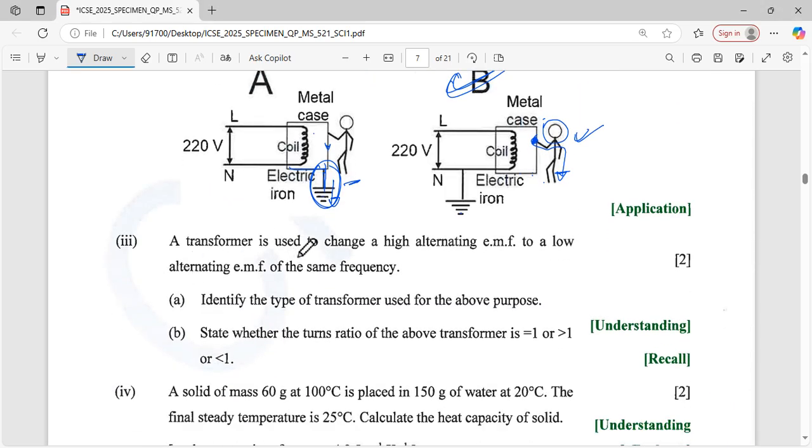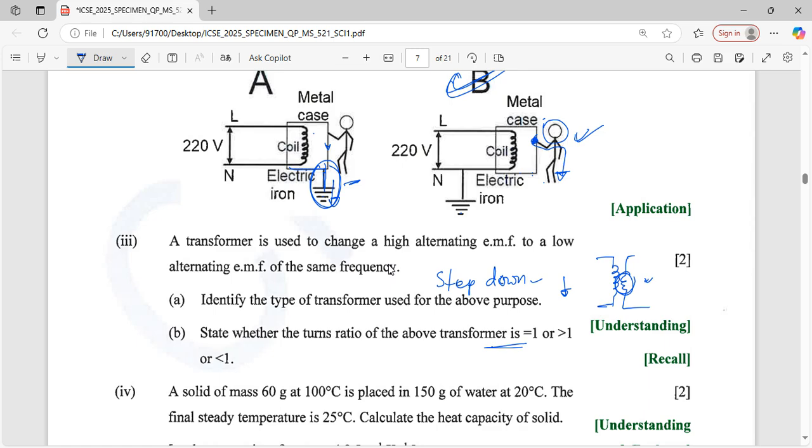Question three. A transformer is used to change a high alternating EMF to a low alternating EMF of the same frequency. Identify the transformer used for the above purpose. That's very easy: a step down transformer, because it steps the voltage down. Step down means there is a primary coil and a secondary coil.